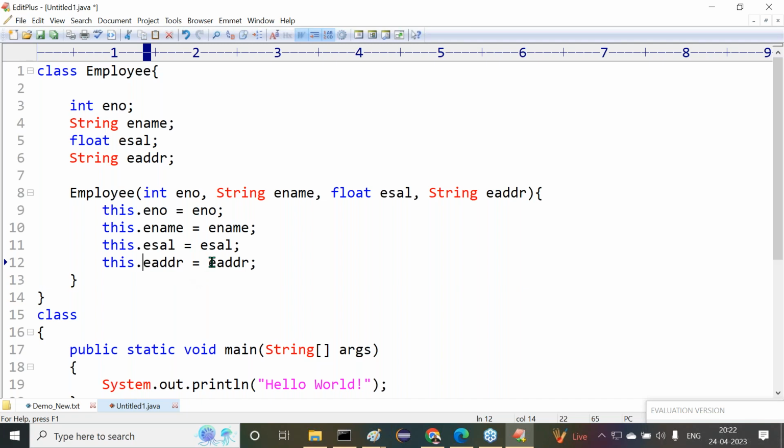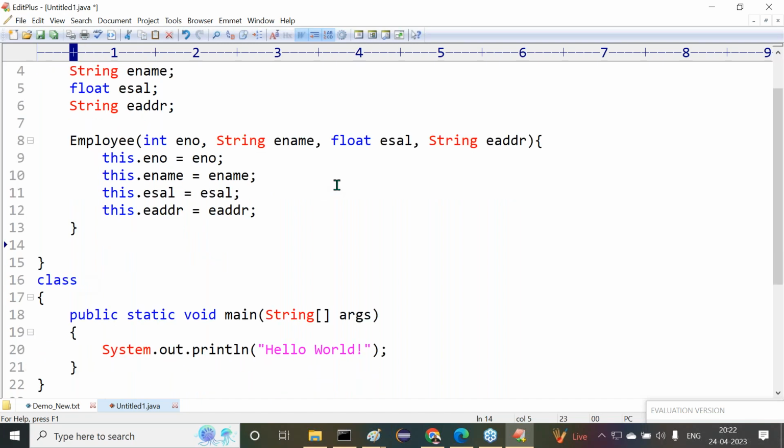Whenever we have the same names for a local variable and a class level variable, to refer to the class level variables over the local variables, there we have to use what? This keyword. Clear? That means data will come to the parameter variables, the data will be assigned to the class level variables, and automatically this class level variables' data will be stored inside the object. Clear? This is completed.